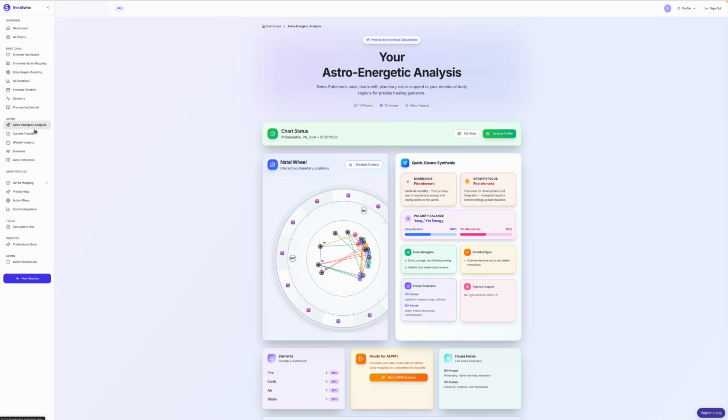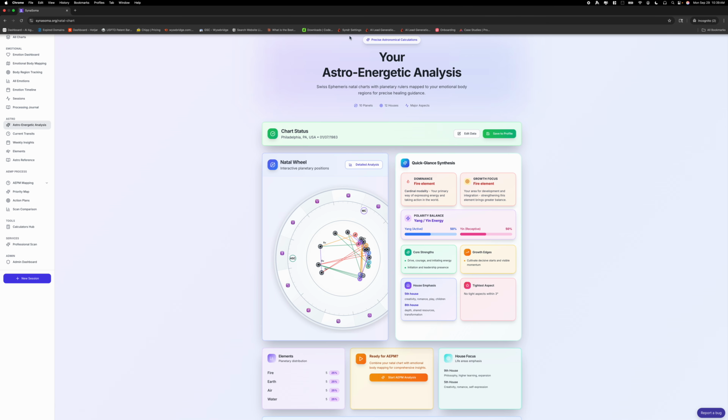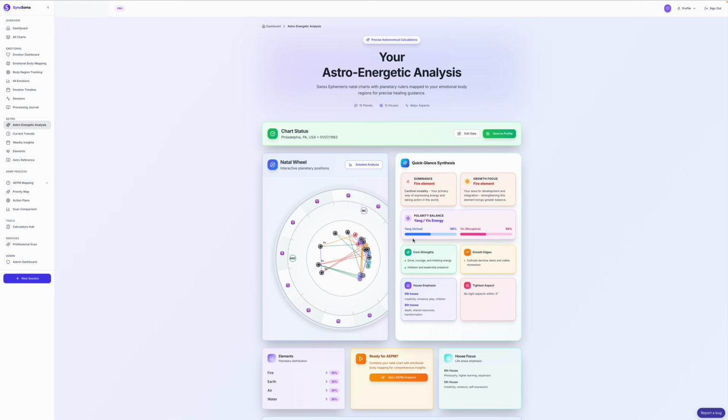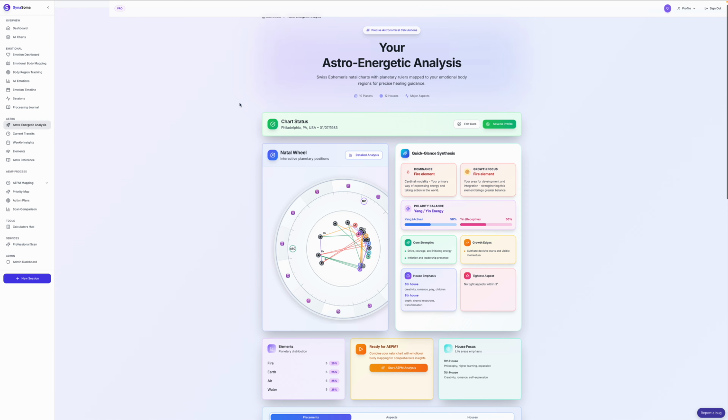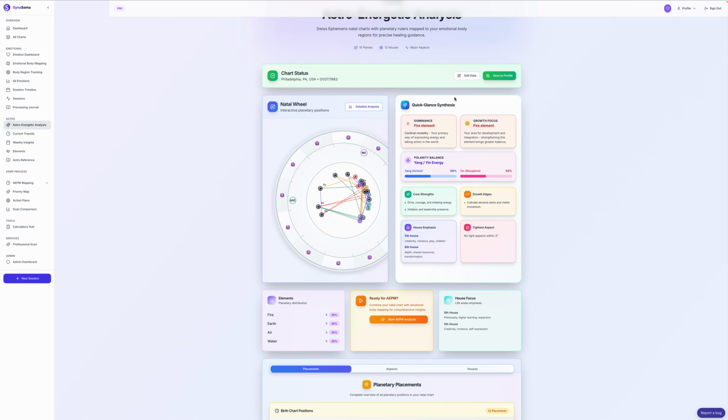Go into the astrological part of this. So your natal chart, or the heavens or bodies at this time. So as you're taking a look here, your chart status.